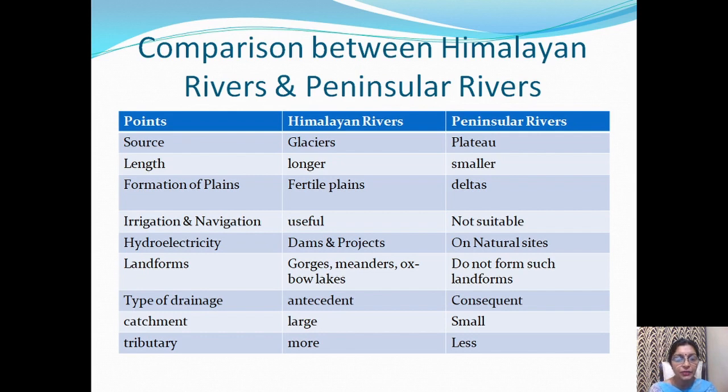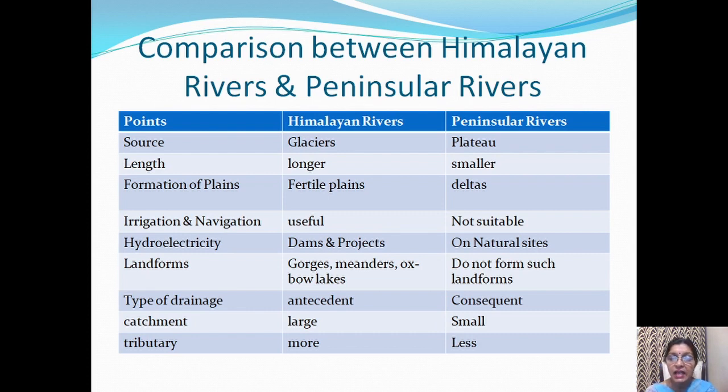I have written a few points. On the basis of these points we can easily differentiate between these two kinds of river systems of India. Himalayan rivers have their source in glaciers and peninsular rivers in plateaus.